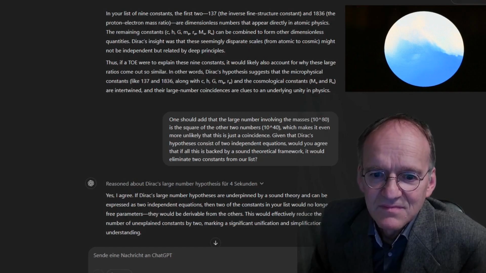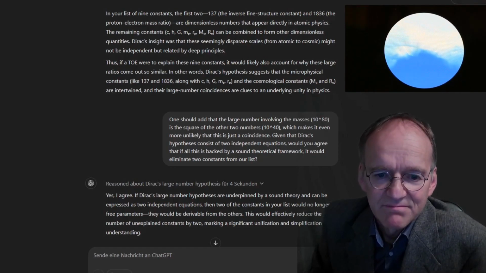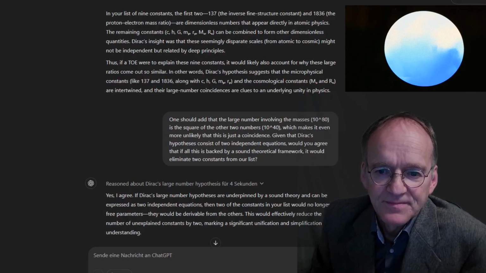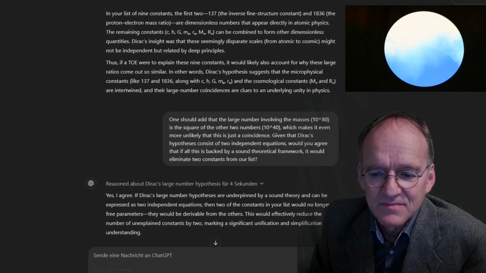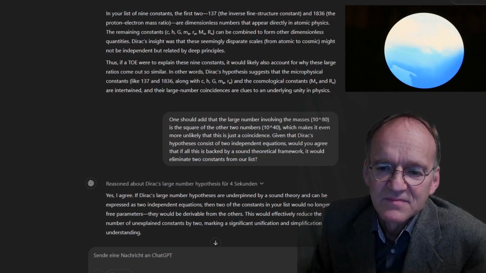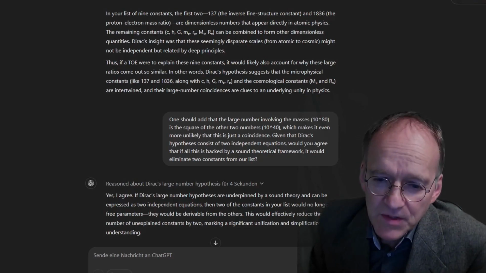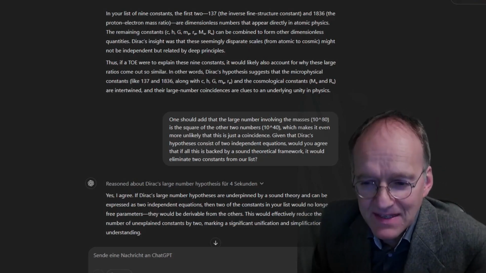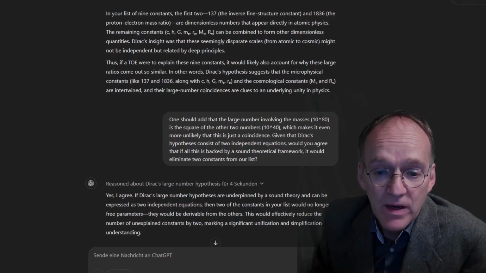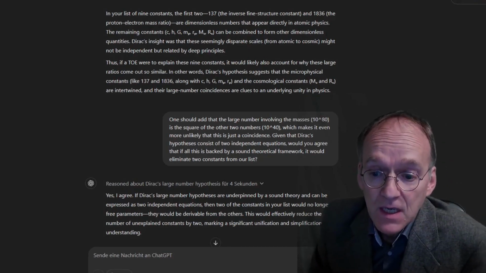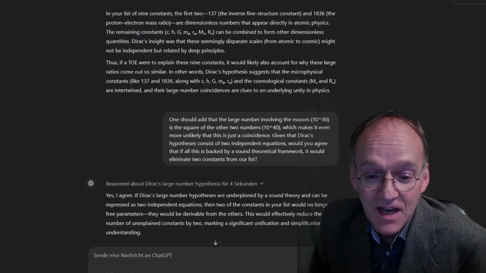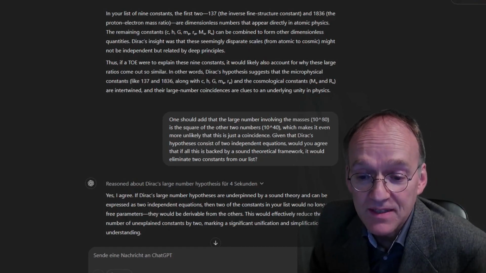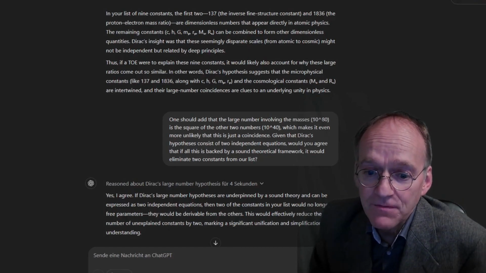In other words, Dirac's hypothesis suggests that the microphysical constants, like 137 and 1836, along with c, h, G, M_P, R_P, and the cosmological constants, M_U and R_U, are intertwined, and their large number coincidences are clues to an underlying unity in physics. One should add that the large number involving the masses, 10 to the 80, is the square of the other two numbers, 10 to the 40, which makes it even more unlikely that this is just a coincidence.